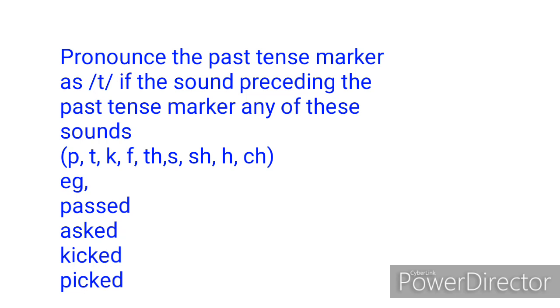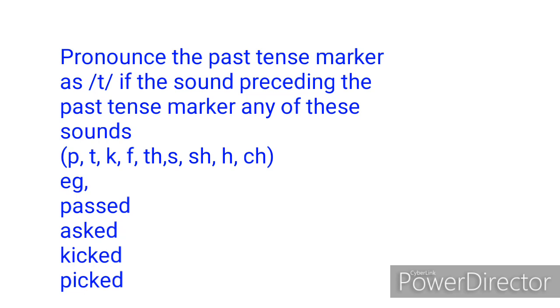So pronounce the past tense markers as t, that is the D or ED that makes a verb to be past tense. Pronounce that past tense marker as t if it comes after any of the above mentioned sounds.